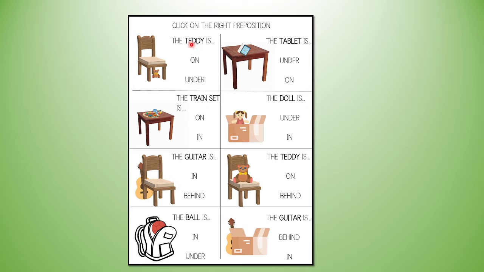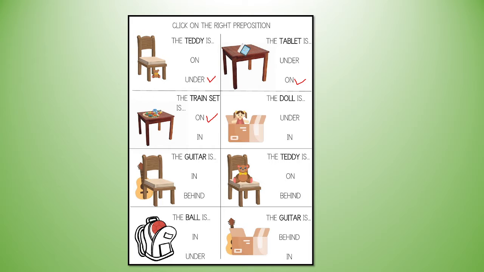Now look. Click on the right prepositions. Now you have to click on the right prepositions. The teddy is on, under. So which is the correct? The teddy is under the chair. The tablet is under, on. Which is the correct? On. This is on the table. The train set is on, in.